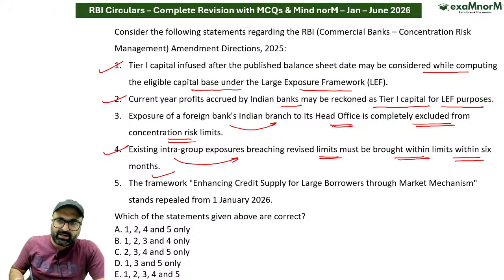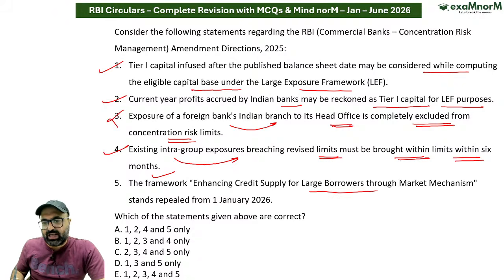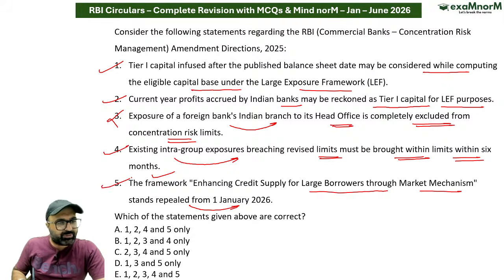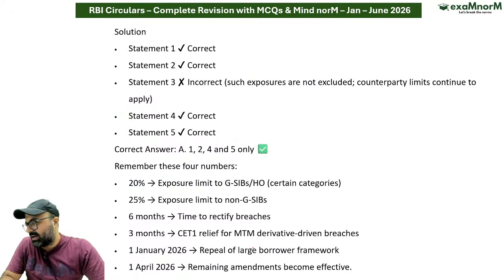This is correct. Next point says the framework enhancing credit supply for large borrowers through market mechanism stands repealed from 1st January 2026. This is correct. So the answer to this particular question is 1, 2, 4 and 5 are the correct answer.